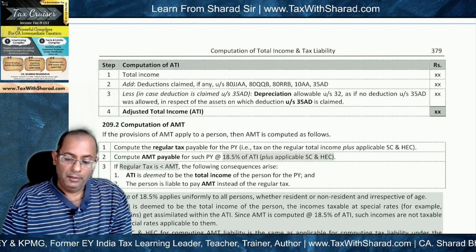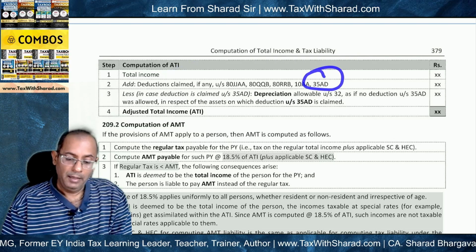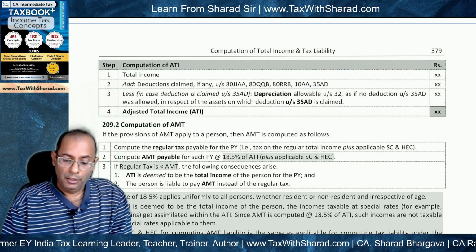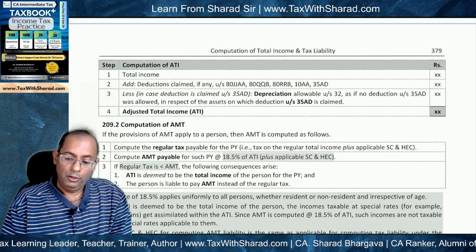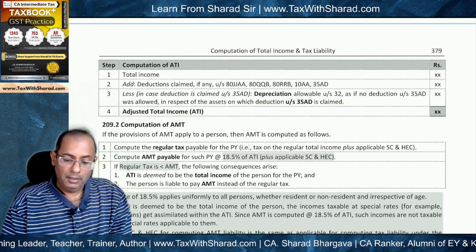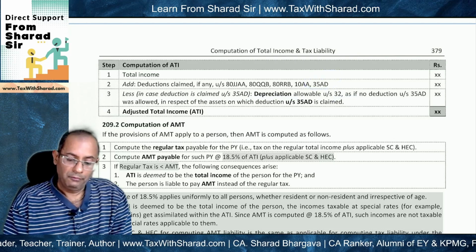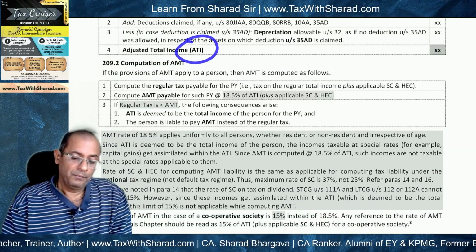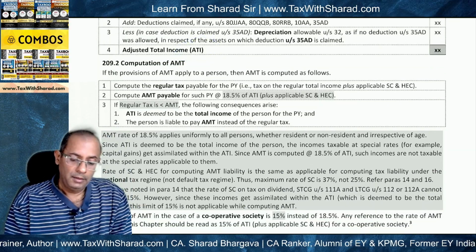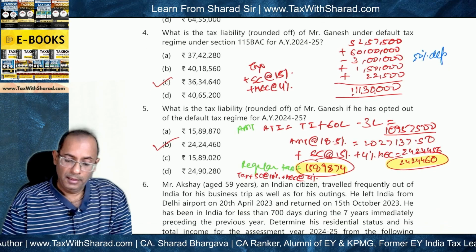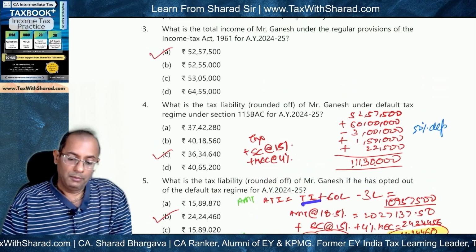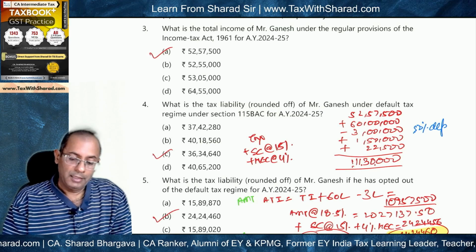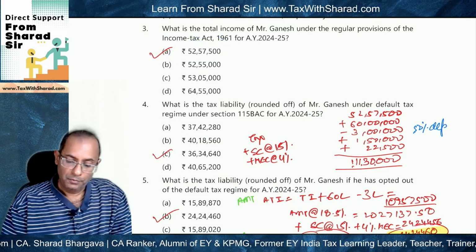Total income, we need to add deduction under section 35AD, and in that case reduce the depreciation allowable under section 32 in lieu of blocking the deduction under section 35AD, and that will bring us to ATI amount. Okay, so we compute the ATI, adjusted total income. So what is the total income? Total income is what? Under the optional tax regime, 5257500.